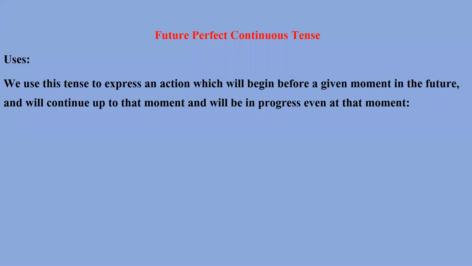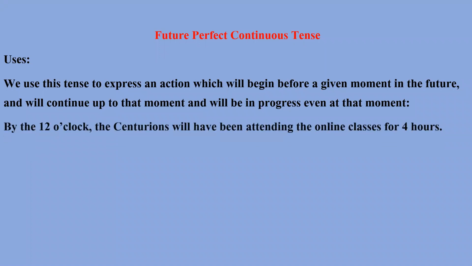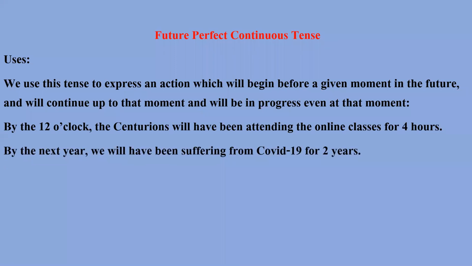We use this tense to express an action which will begin before a given moment in the future and will continue up to that moment and will be in progress even at that moment. Some examples are written here. By 12 o'clock, the Centurions will have been attending the online classes for 4 hours. By next year, we will have been suffering from COVID-19 for 2 years.